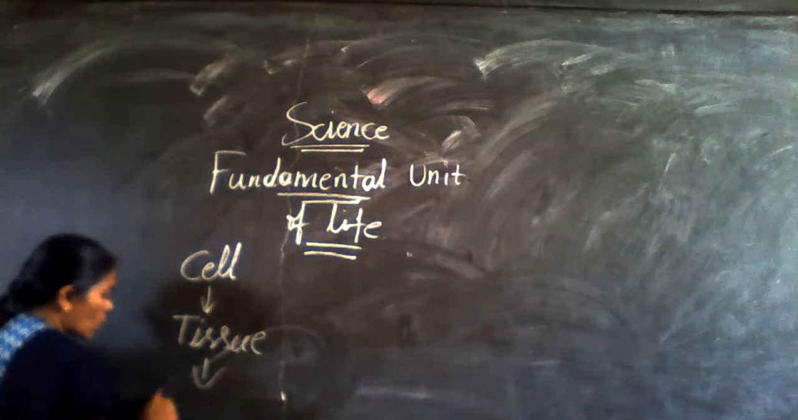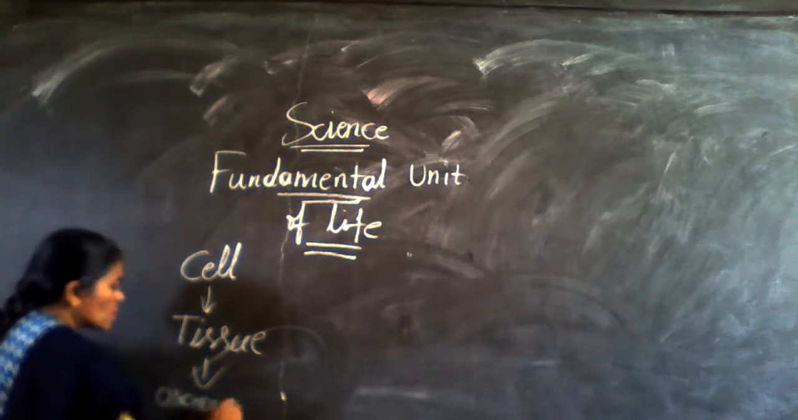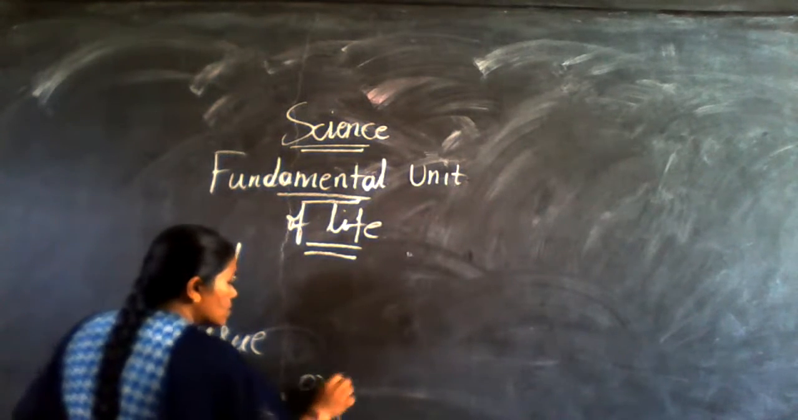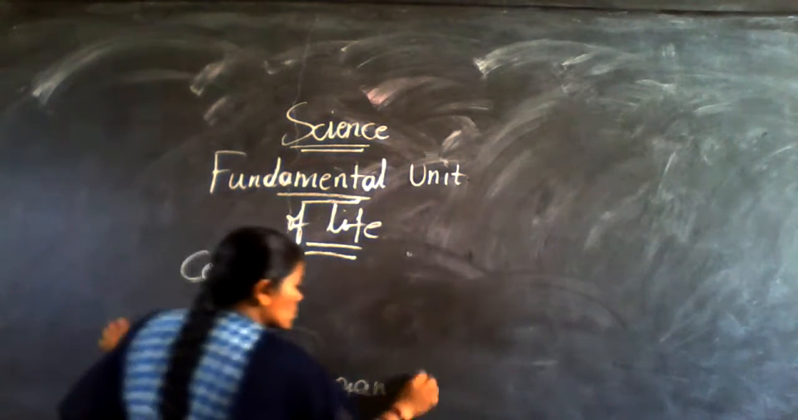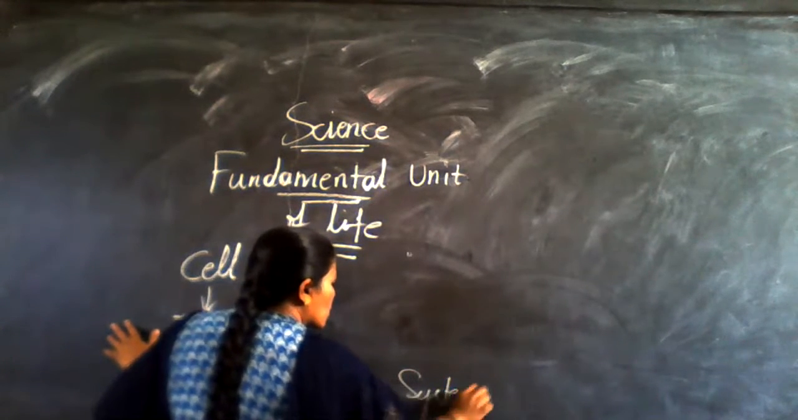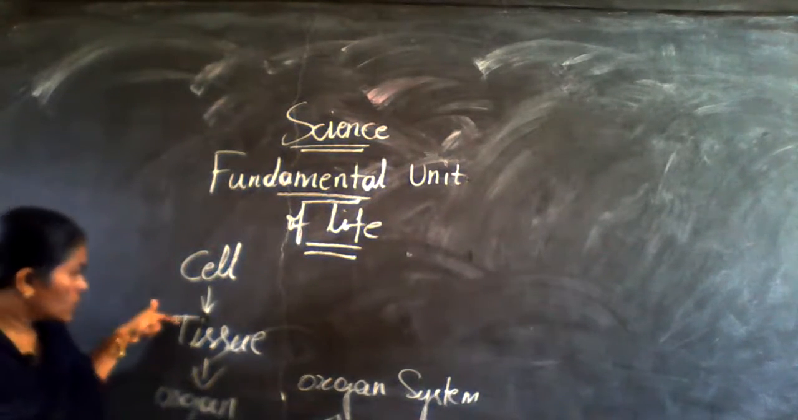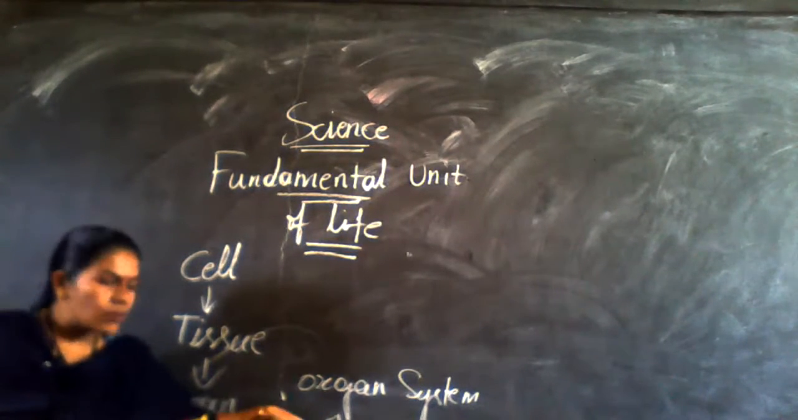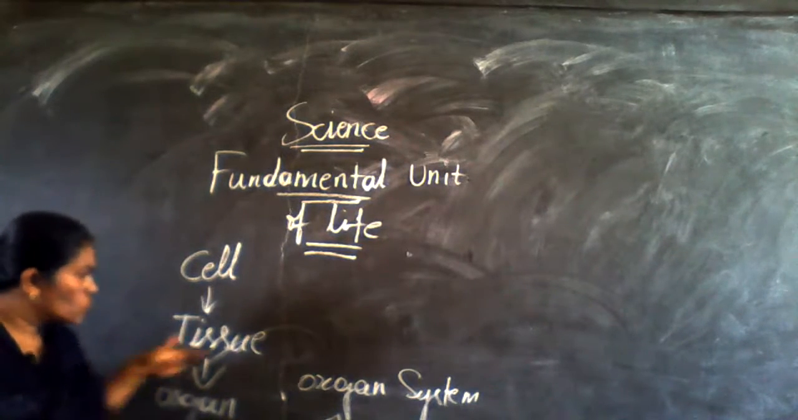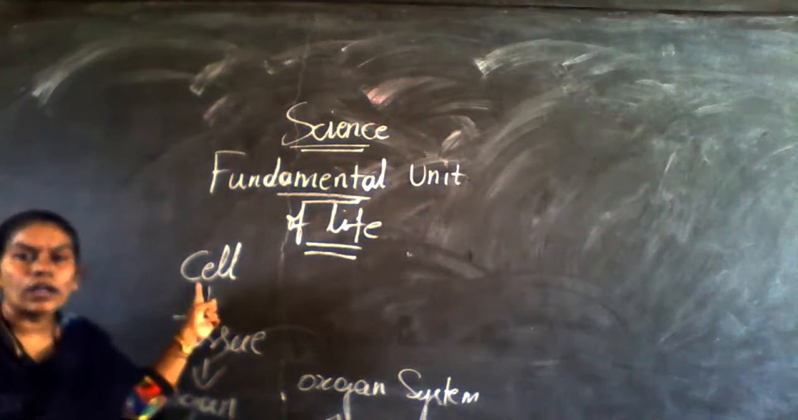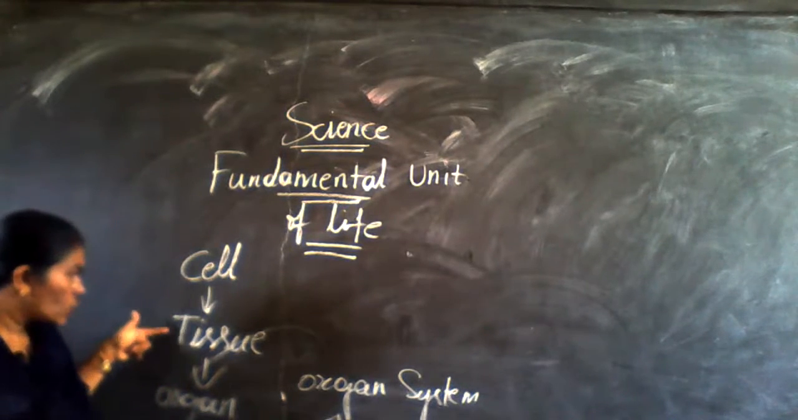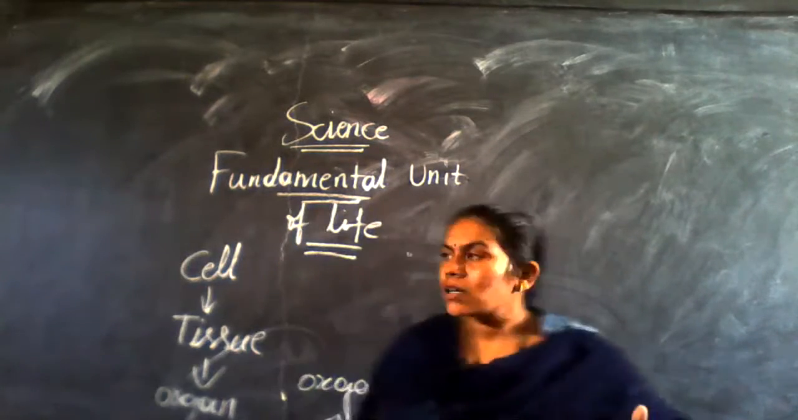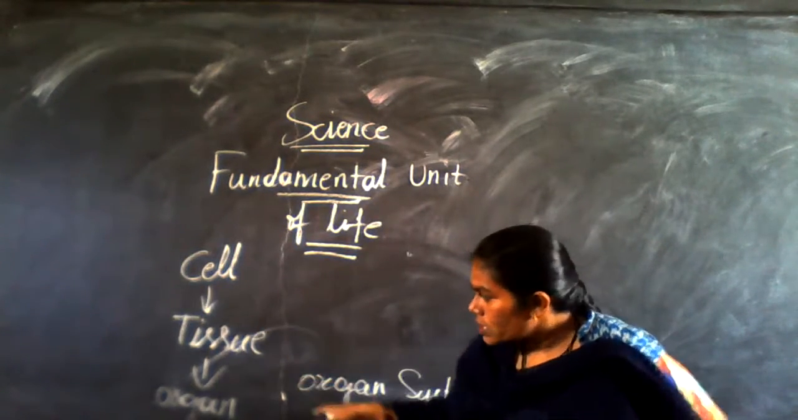A group of tissues is called an organ. And here, a group of organs is called an organ system. Tissue exists first, next the organ, and after that the organ system. For all three of these, the basis is the cell. Got it? Without cells, tissue does not exist. Without tissue, organ does not exist. Without organ, organ system does not exist. So basically, the cell is responsible for all these three things.